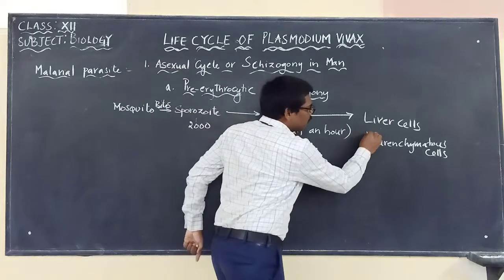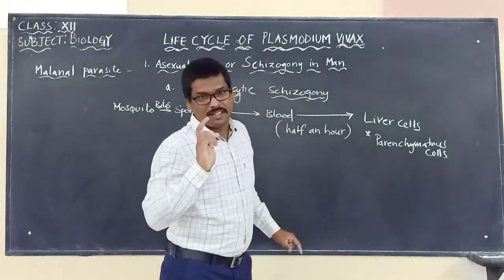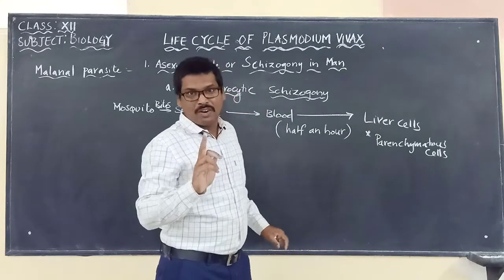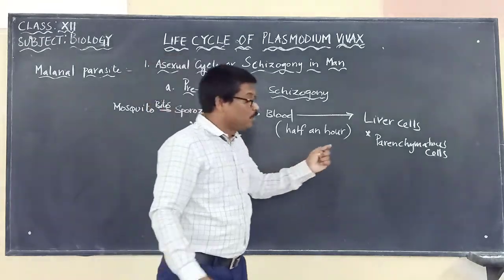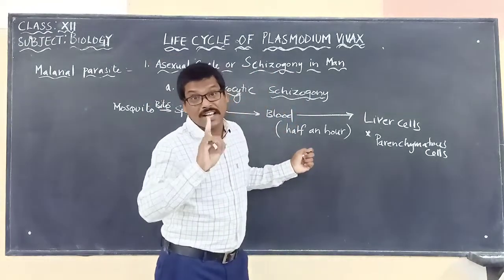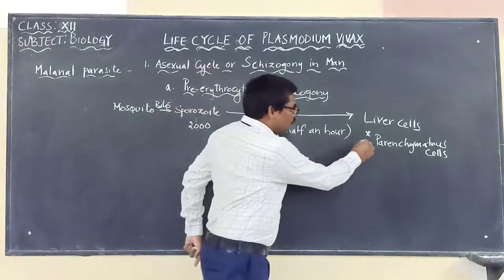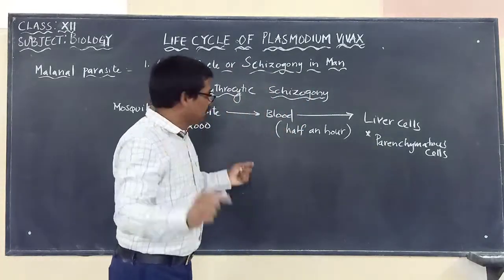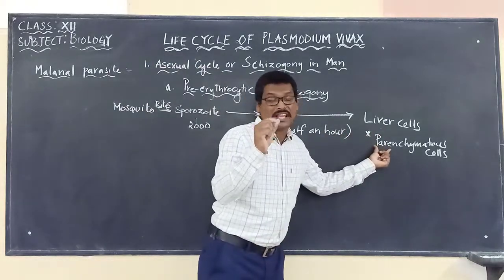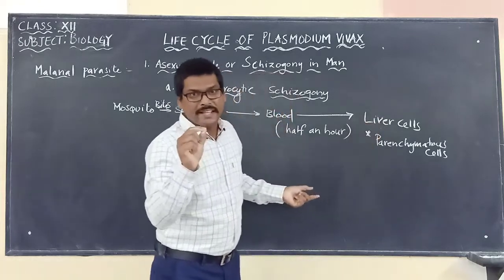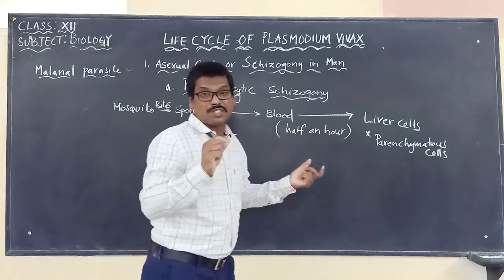an interesting point that you have to make note of is why they immediately enter into the parenchymatous cells of the liver. It is to escape the phagocytic cells called leukocytes. The question is, why do the sporozoites enter into the parenchymatous cells of the liver? The answer is to escape from the phagocytic cells called leukocytes.